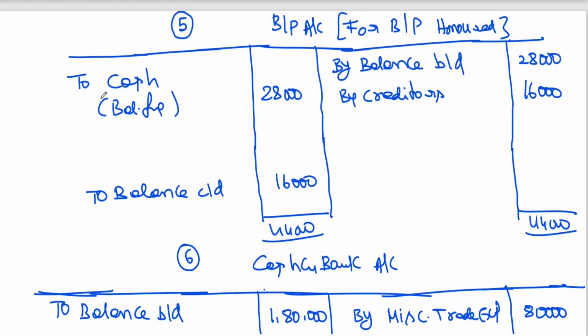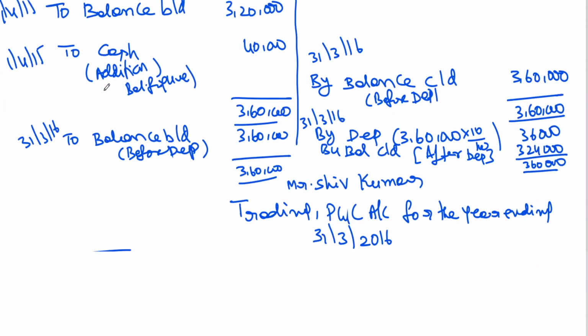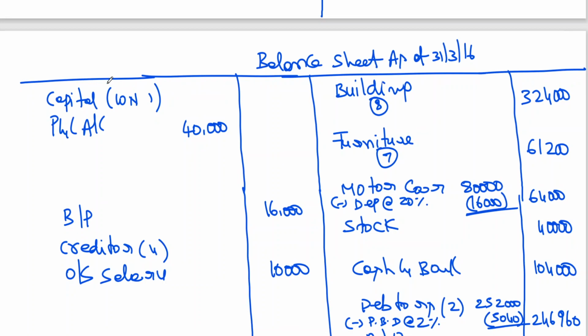The fourth account is also completed. So these creditors will go to the closing balance sheet.